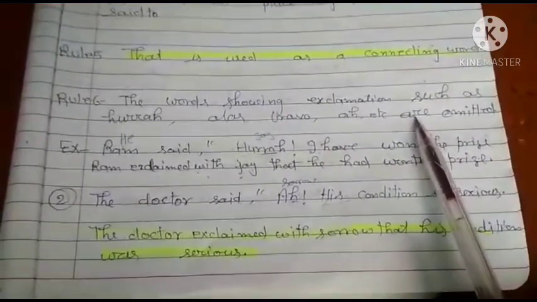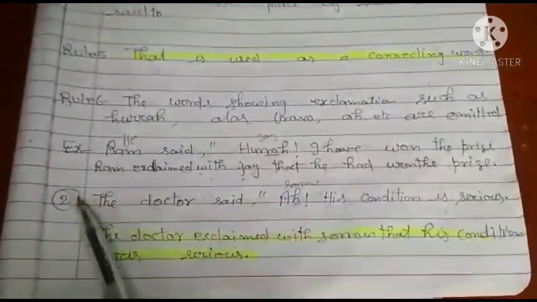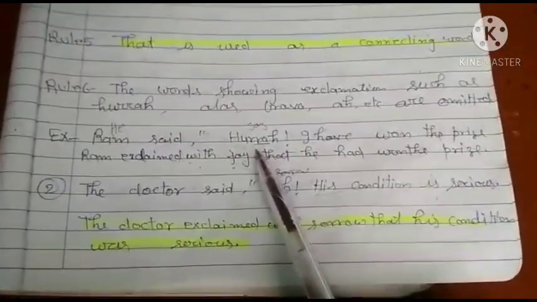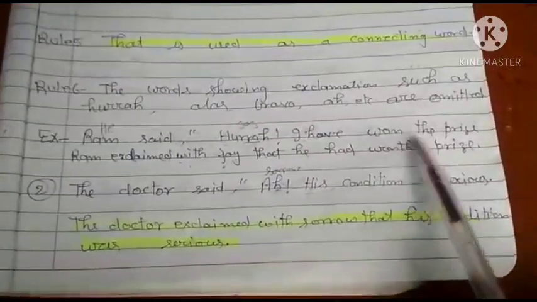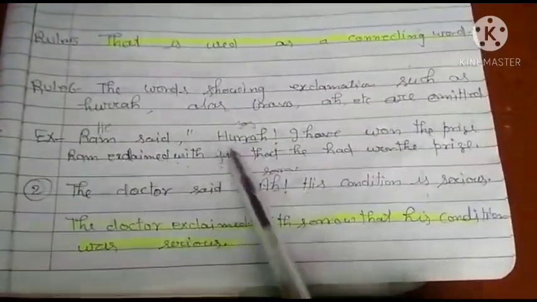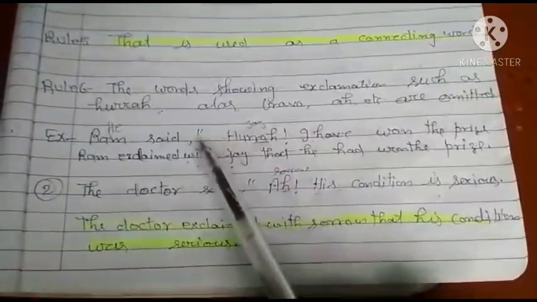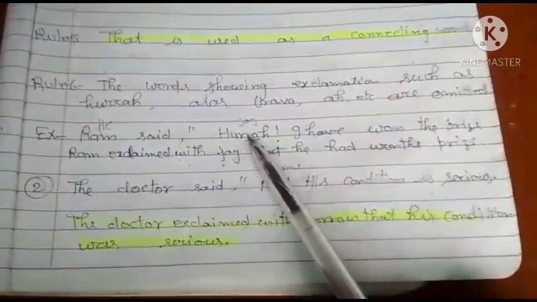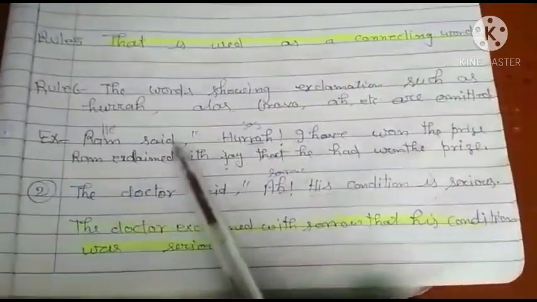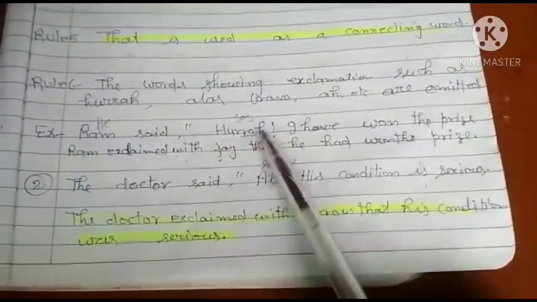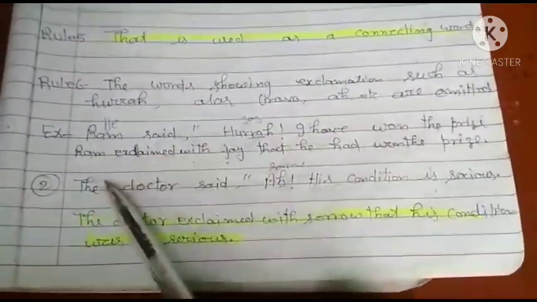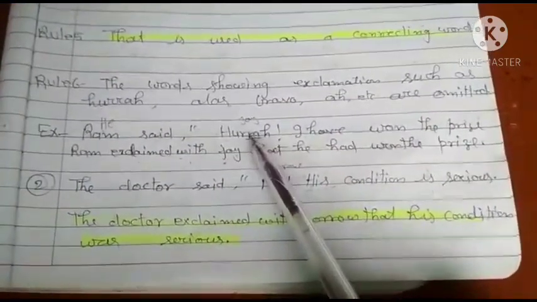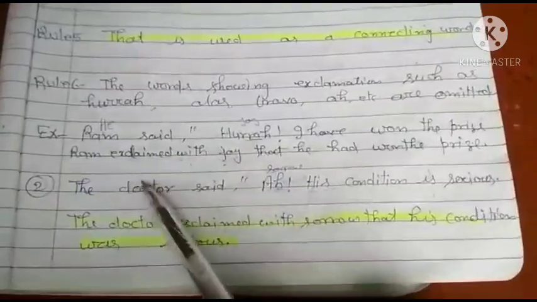into indirect speech. Example: Ram said, "Hurrah, I have won the prize." You know, in this sentence an exclamation word is given here, hurrah. You will pronounce it hurrah. So Ram said, "Hurrah, I have won the prize." So Ram exclaimed with. You will change said into exclaimed with, and the word hurrah changes into joy. So Ram exclaimed with joy.